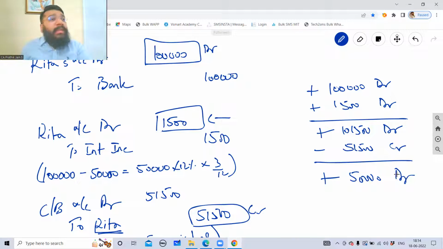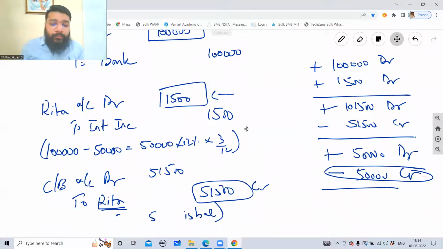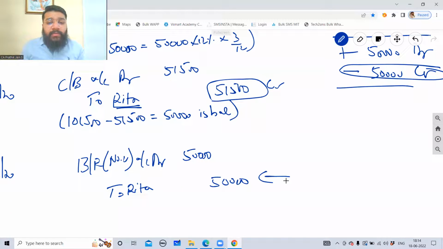So I need to close this debit because Rita is unsecured, and against it we are creating a secured account called bills receivable. So I need to further minus 50,000 by giving a credit. So this 50,000 credit is this amount. Okay?